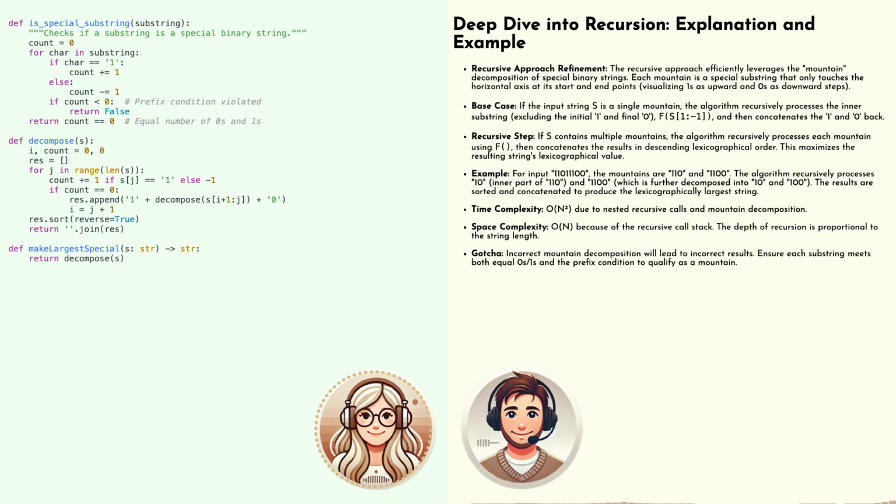Of course. Let's say we have the string 1 1 0 0 1 0, that is 110010. The goal is to rearrange this to get the lexicographically largest special binary string possible. With recursion, we'd start by identifying those individual mountain substrings. So in this case, we'd have 1100 as one mountain and 10 as another. Precisely. They each have an equal number of zeros and ones, and never dip below their starting point.